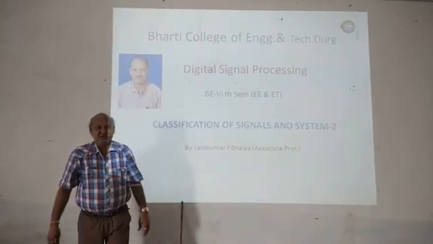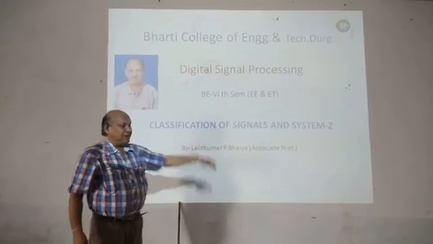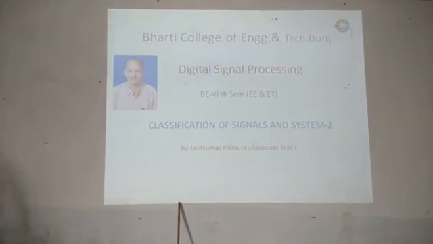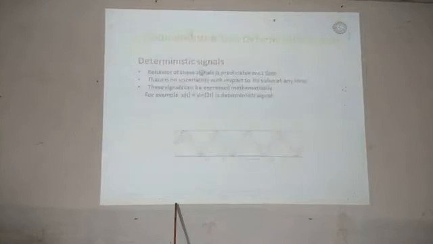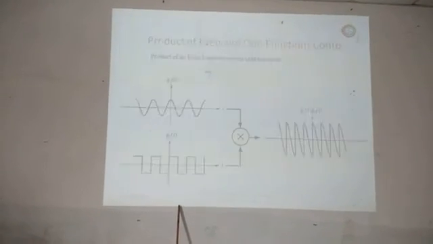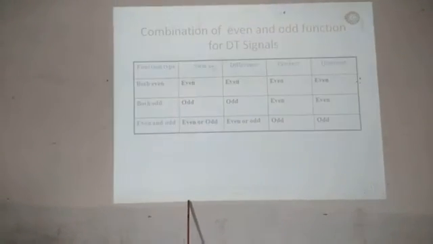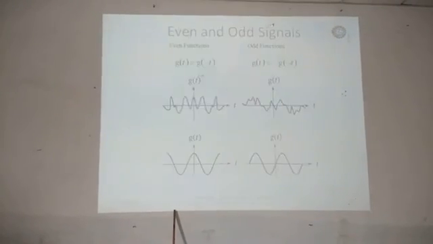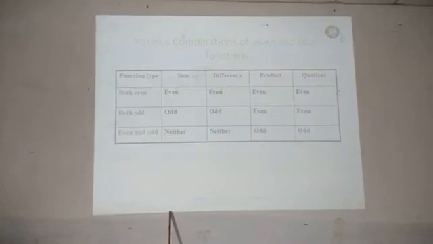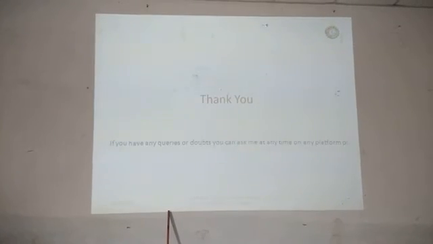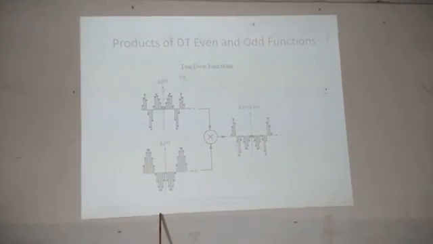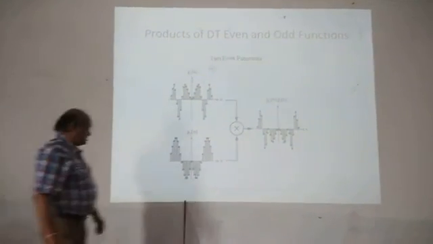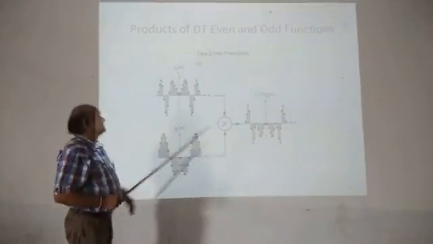Let us see part 3 of the classification of signals and systems. Yes, dear friends, last time we saw the summation and other things of signals and systems.